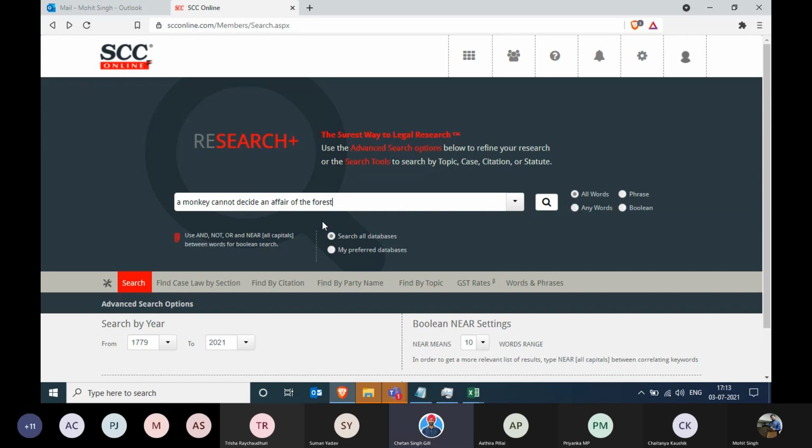And now, as we all know, everyone has a different vocabulary, a different way we speak and the way we write. So there are different ways we can say this. A monkey cannot decide in the fate of the forest. Monkey can't decide a fate of the forest. You can have punctuation marks here and there. Monkey will not. Monkey should not. Monkey shouldn't have. Though we all understand it's an English proverb and it always says monkey cannot decide in the fate of the forest, and it's not like monkey will not.